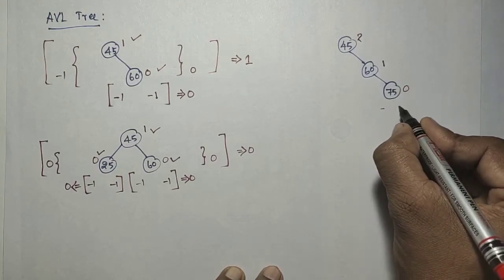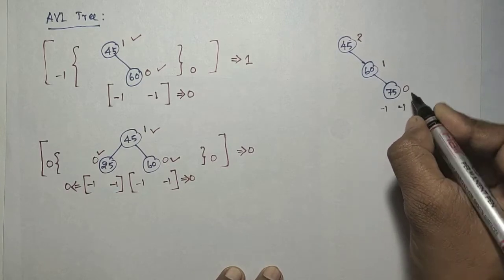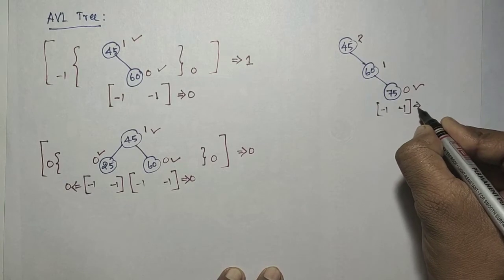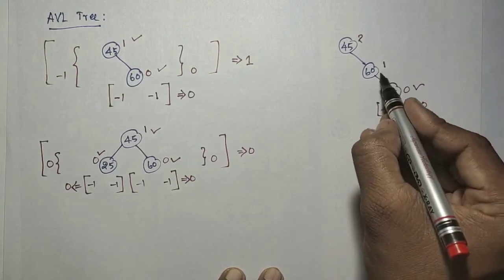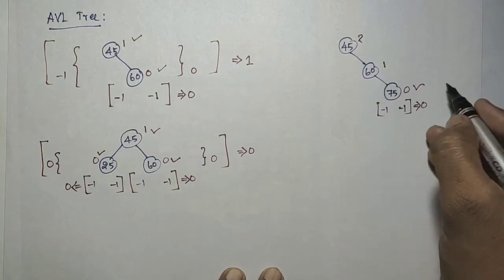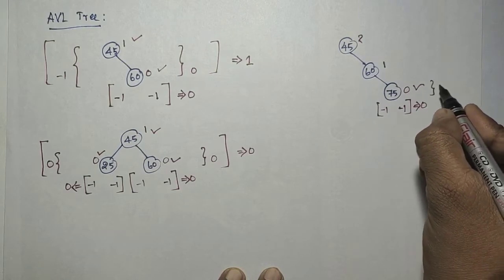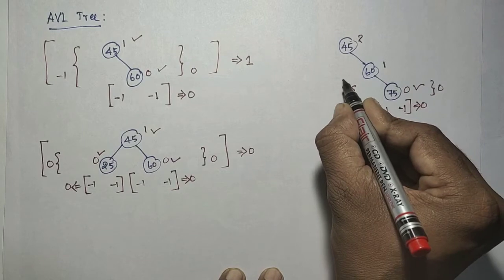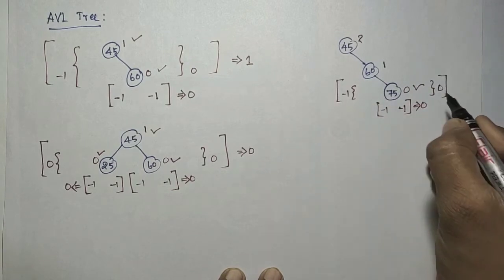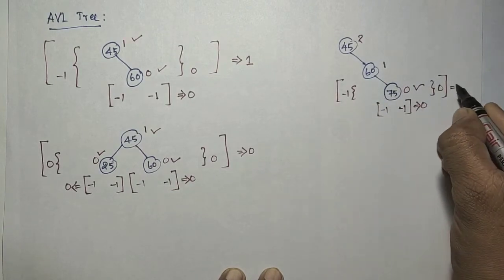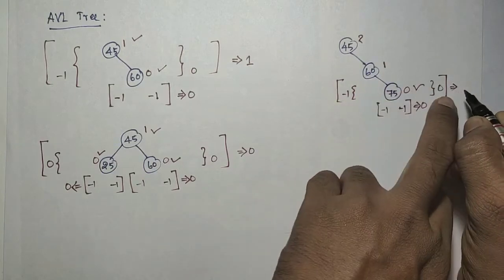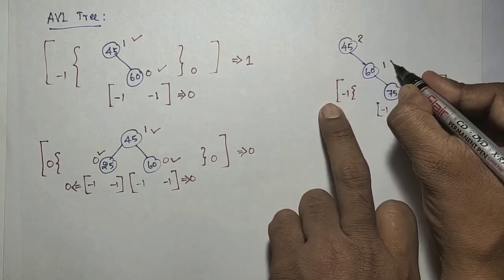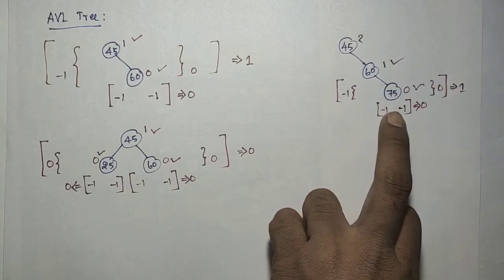Minus 1, minus 1, so it is a balanced one, because the difference is 0. Next, consider this one: the left is 0, the right is minus 1, so the maximum difference is 1. So it is also a balanced one.